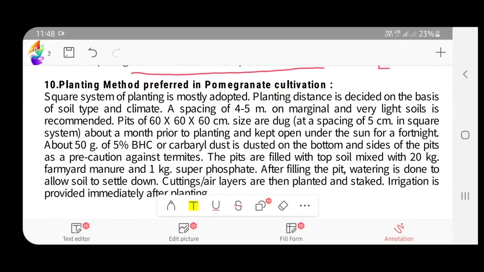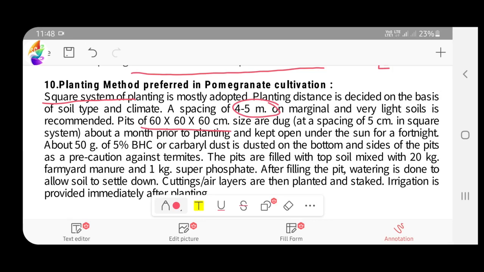And next to this, the planting method preferred in pomegranate cultivation. Square planting is adopted, keep in mind. Usually the spacing is 5 by 5 meter, and then the pit size is 60 centimeter cube.